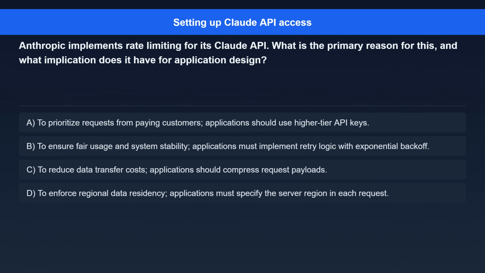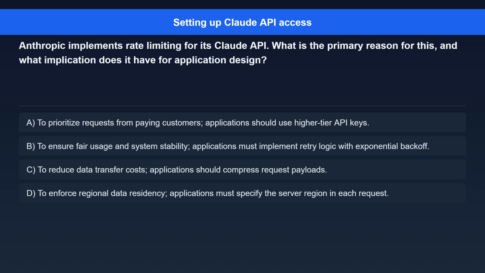Question 9. Anthropic implements rate limiting for its Claude API. What is the primary reason for this, and what implication does it have for application design? Option A, to prioritize requests from paying customers. Applications should use higher-tier API keys. Option B, to ensure fair usage and system stability. Applications must implement retry logic with exponential backoff.